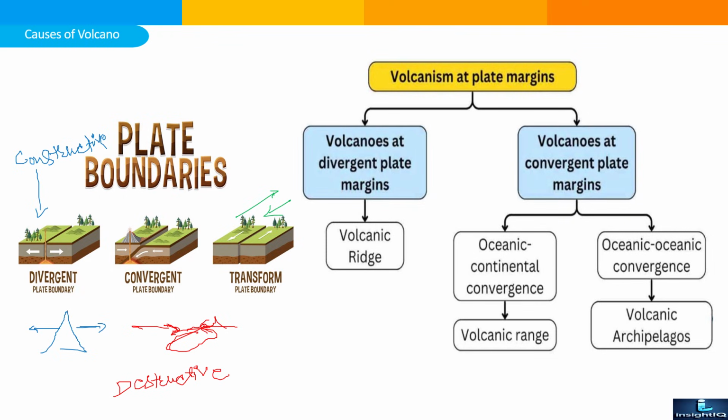Next one is the volcanic plate margin division. So volcano at divergent plate margin, it will be a volcanic ridge. Volcanoes at convergent plate boundary: oceanic continent at convergence, it will be a volcanic ridge, and in the form of the oceanic convergence, there will be a volcanic archipelago.